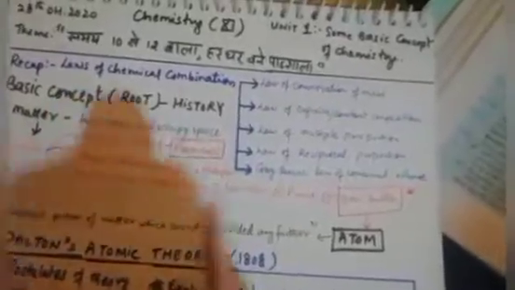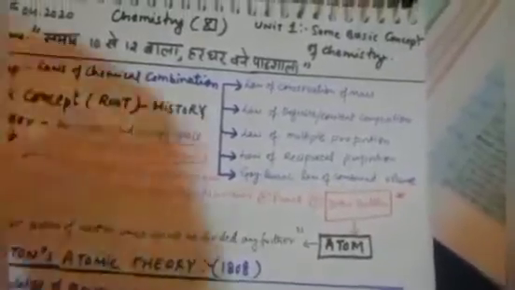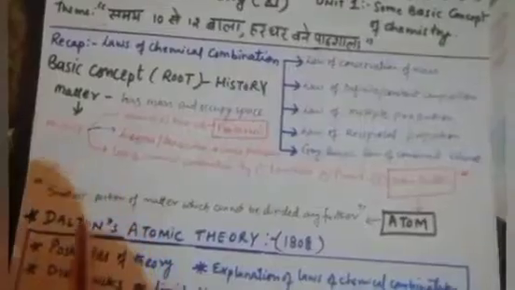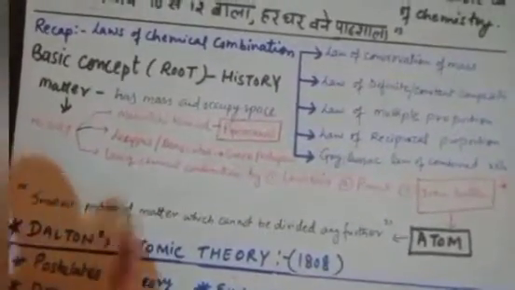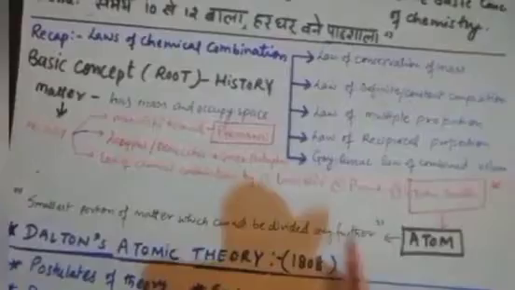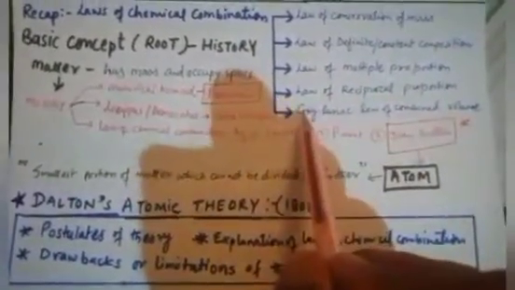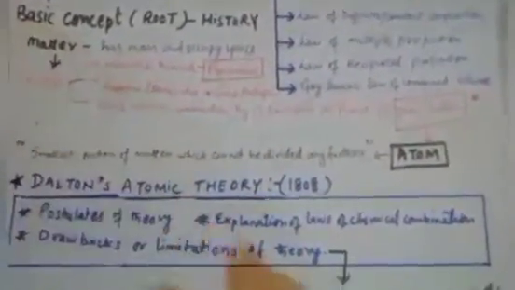Now here I want to tell you, these are the 5 laws, and this is the theory. In this theory, he brought together the laws of combination, which we will see. According to him, the smallest portion of matter which cannot be divided any further is called an atom. In this theory he has brought all these postulates except Gay-Lussac's law of combined volume. He has not taken this law. This is one of the limitations, and we will discuss it in detail further.